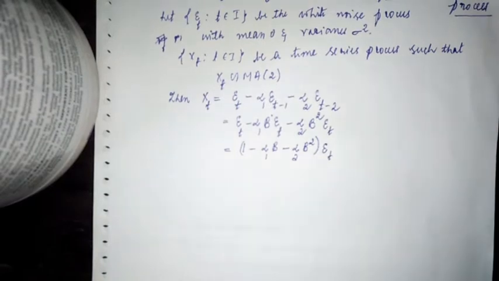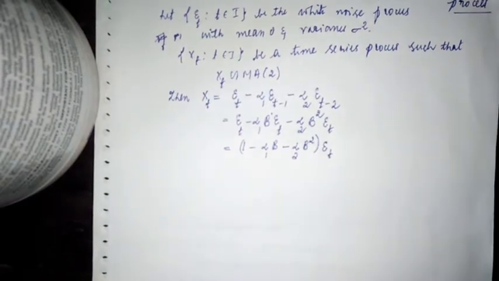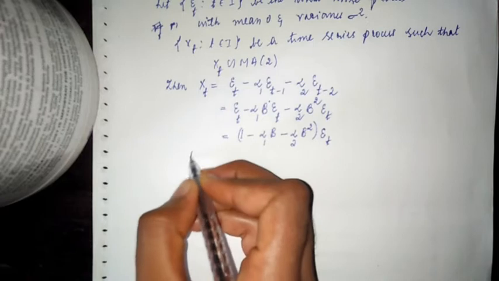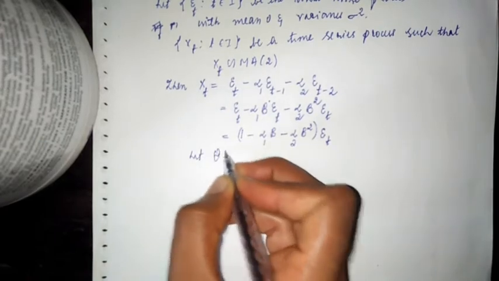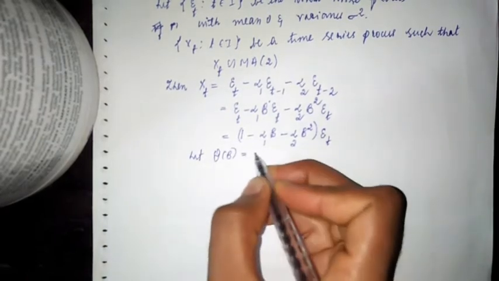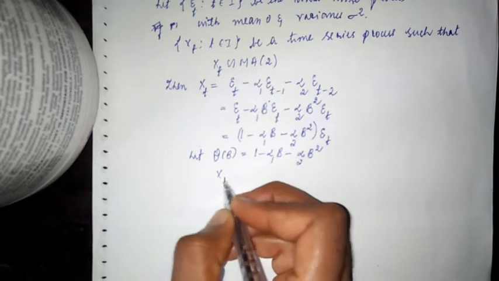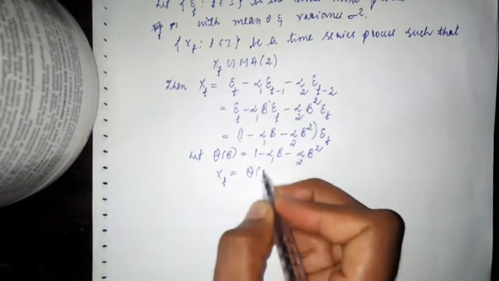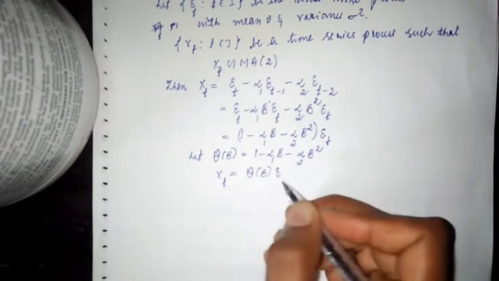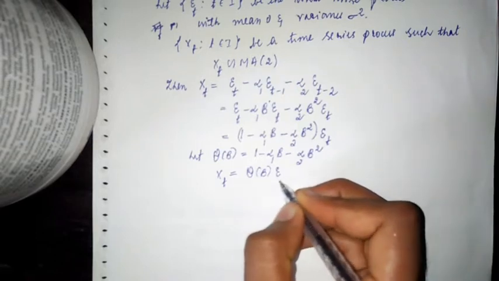This is the same as the previous derivation. We take theta of B equal to 1 minus alpha 1 B minus alpha 2 B square, so xt is equal to theta of B epsilon t.